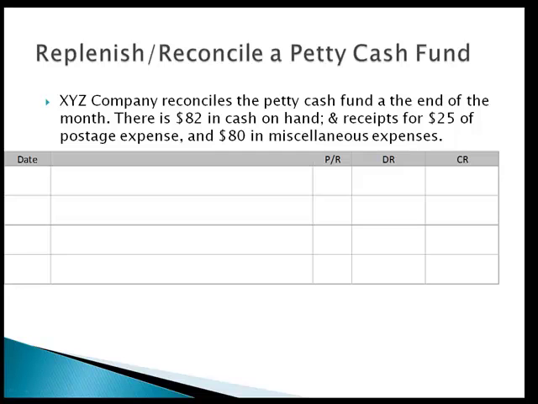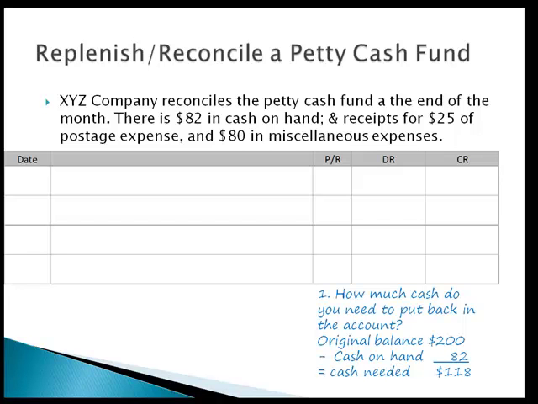Now, I always recommend when you're replenishing or reconciling, you follow a 3-step process. Step number 1 is figure out how much cash you need to go back into the account. You have $82 in cash on hand. You want the fund to go back up to the original balance of $200. So 200 less the 82 means that we need $118 to go back into the fund. How are we going to get that? We're going to ask the cashier to write us another check out of the general cash account. So general cash gets credited for $118.